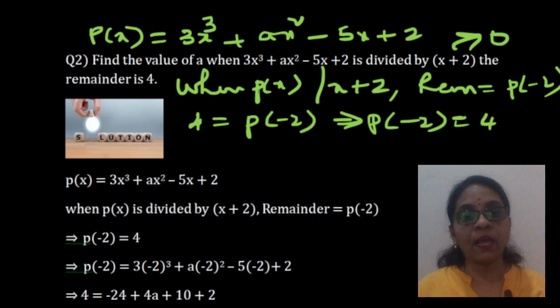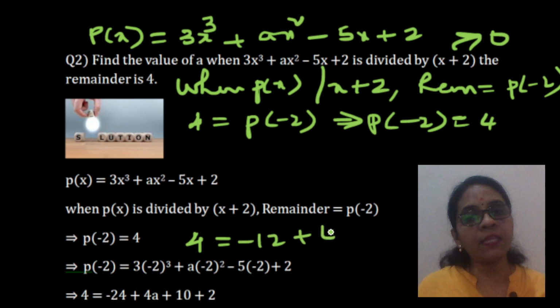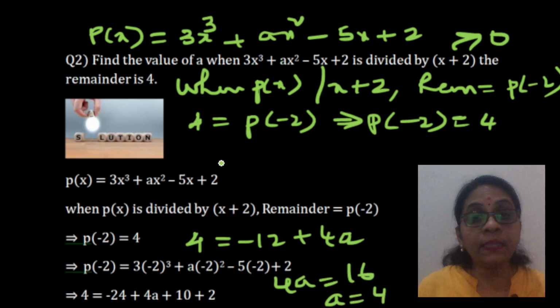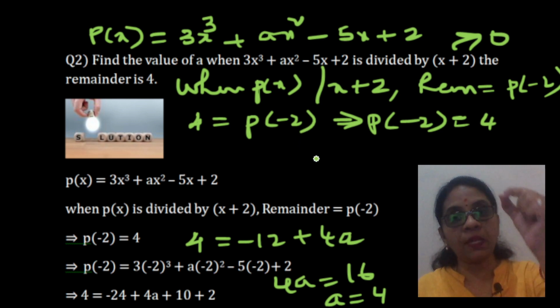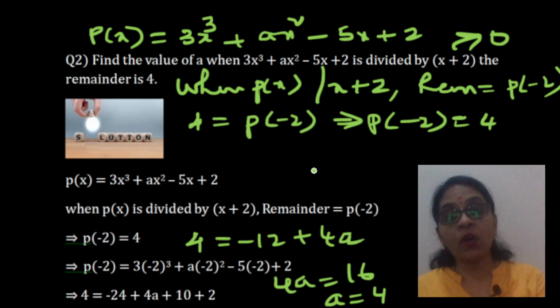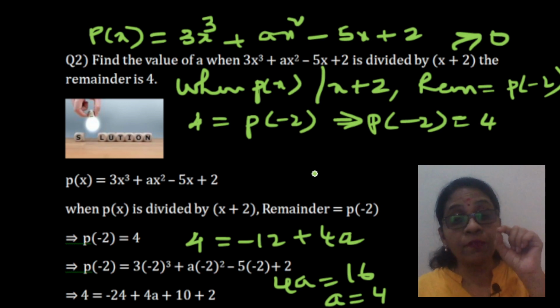So, all this value is p of minus 2. But what is p of minus 2? It is equal to 4. So, we equate 4 is equal to 10 plus 2 is 12, and minus 24 plus 12 is minus 12, plus 4a. So, you get 4a is equal to 16, which makes a is equal to 4. Only thing here, one more add on to the previous sum is that the value of the remainder is given and one of the coefficients of the terms is missing, and that you are finding using the remainder theorem.